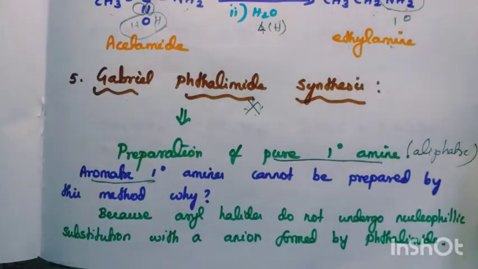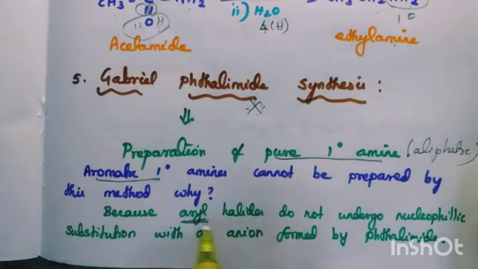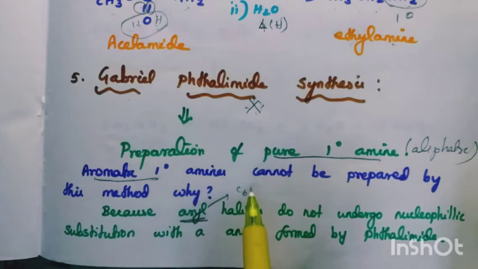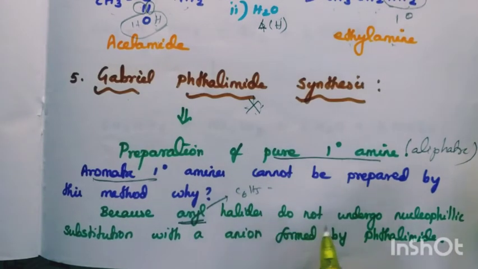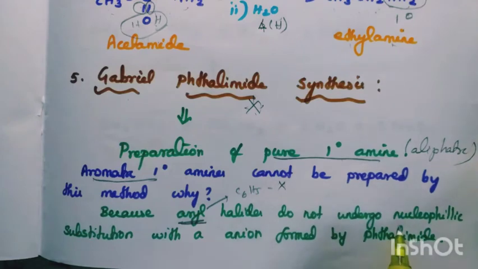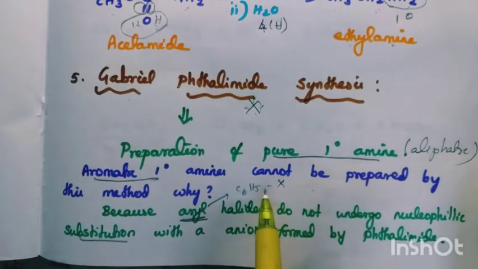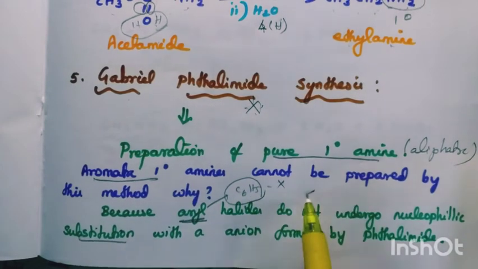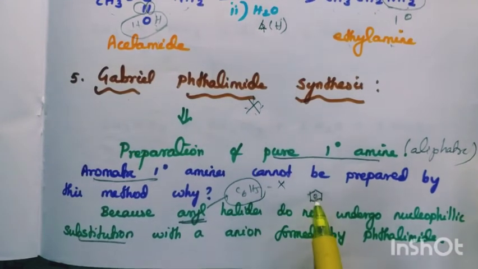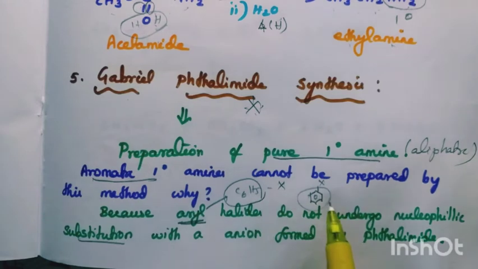Now we are going to see the reason for that. That is because of the aryl halide; aryl means the C6H5 phenyl group. Aryl halide does not undergo nucleophilic substitution. That means a nucleophile cannot be added, since this phenyl ring is electron rich.